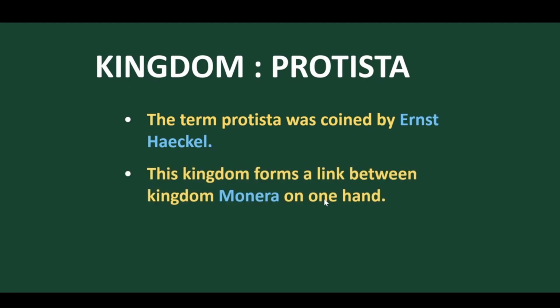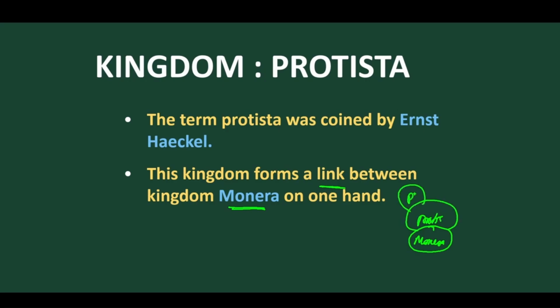And these Protistans form a connecting link between Monera and multicellular organisms. As we all know, Monera contains the unicellular prokaryotes and Protista contains the unicellular eukaryotes.